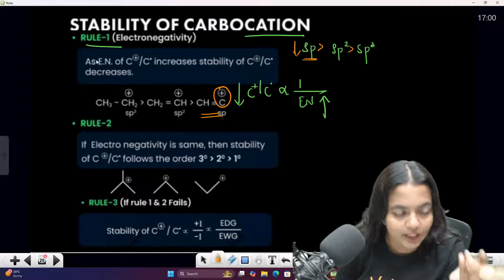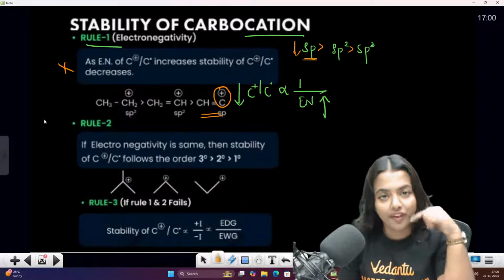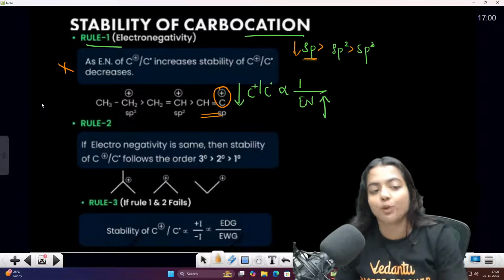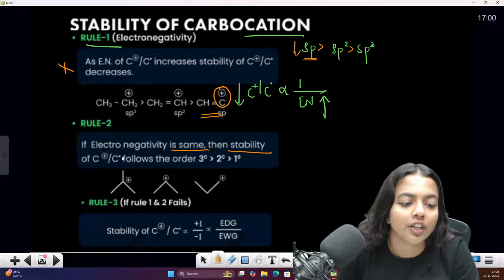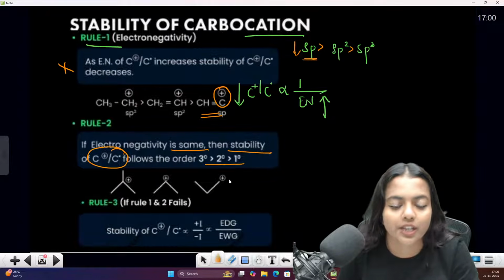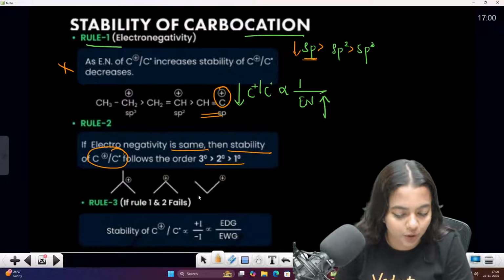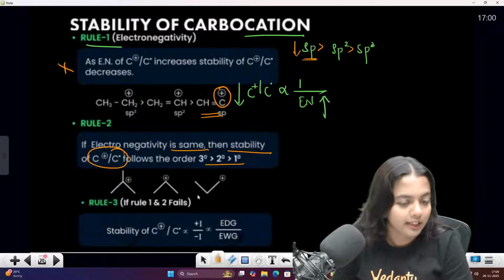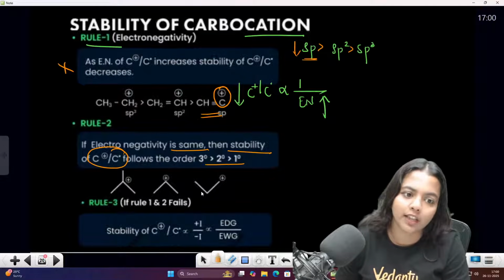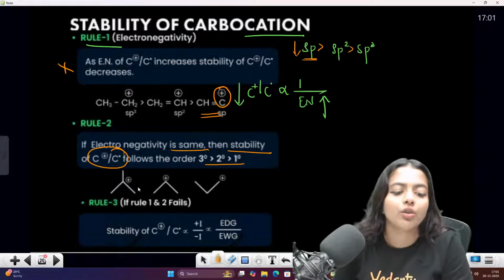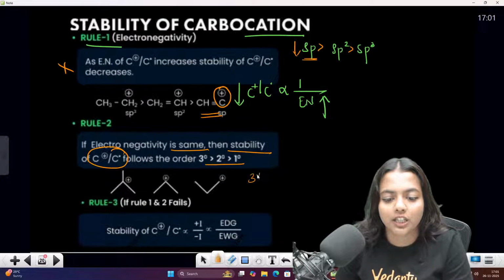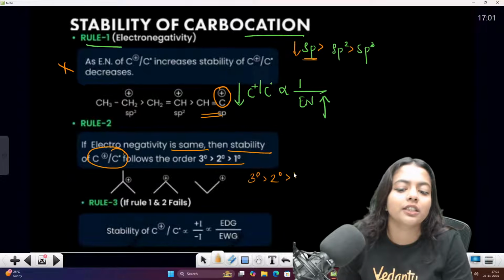Now the next rule. If this rule fails and you cannot find the answer from the question paper, rule number 2: if electronegativity is the same, then the stability of the carbocation follows tertiary, secondary, primary. The electronegativity was the same in all of them, so we cannot conclude from it. Then we have to go for the stability. You know that tertiary carbon is greater than secondary carbon is greater than primary carbon.